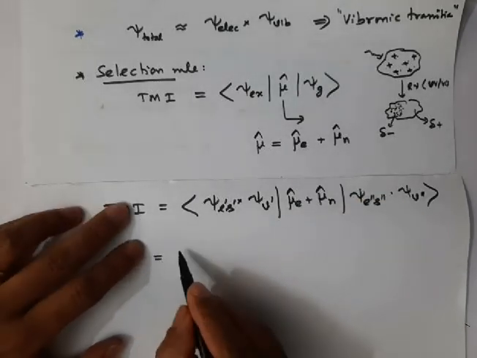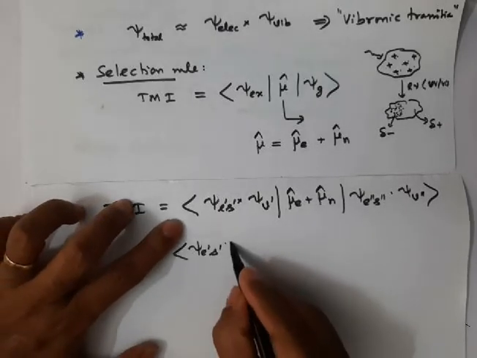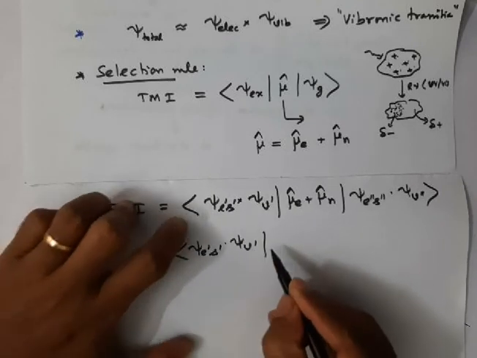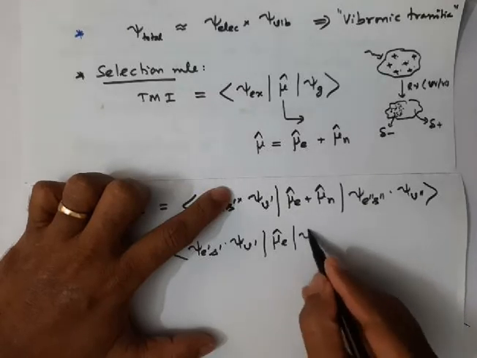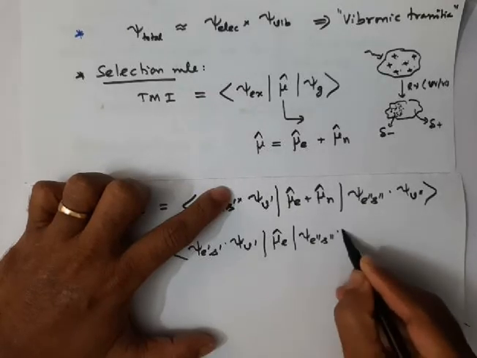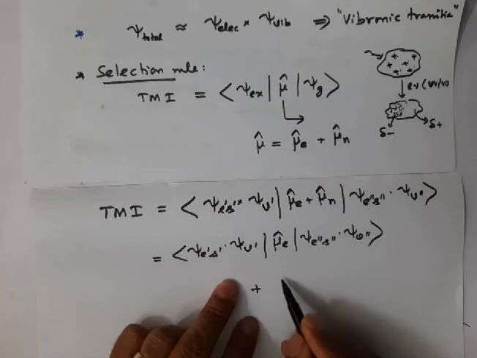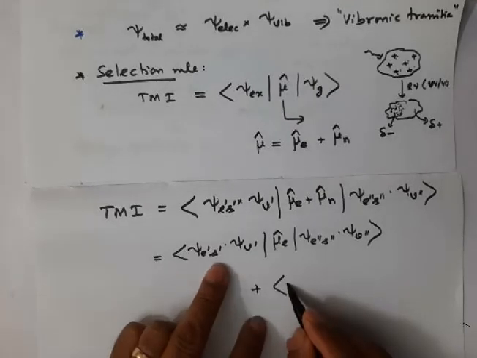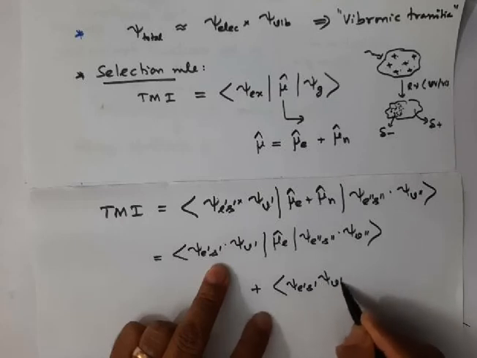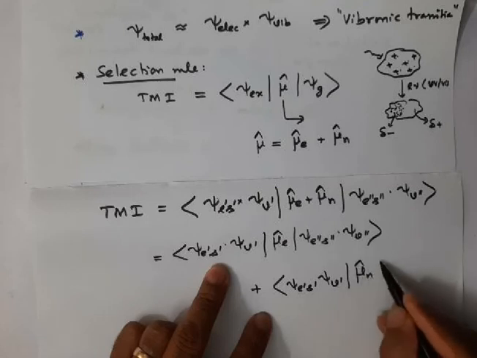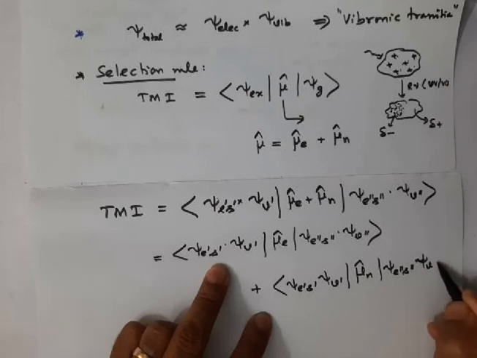One is the integral of psi e' psi s' psi v', mu e, the electron dipole moment operator, psi e'' psi s'' psi v''. Another integral is psi e' psi s' psi v', mu n, psi e'' psi s'' psi v''.